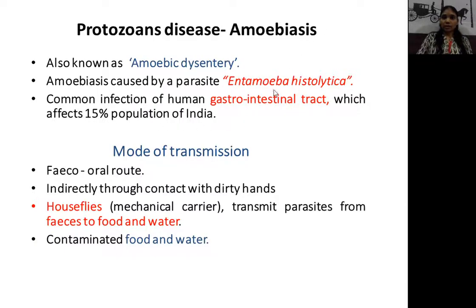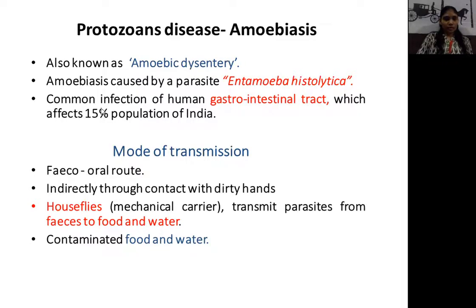Amoebiasis infection occurs in the human body in the gastrointestinal tract. Amoebiasis is also called amoebic dysentery. What is the meaning of dysentery? Dysentery means intestinal inflammation of the colon. The colon is part of the digestive system. When inflammation occurs in the colon, that symptom is found in most amoebiasis cases. That's why amoebiasis is called amoebic dysentery.